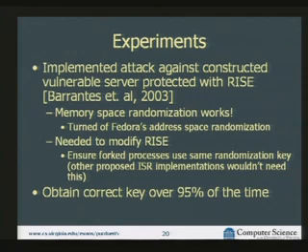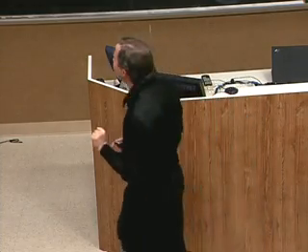The problem is when you fork a process, they'll share the keys for the locations that were already touched, but if the keys for a location haven't been used yet, they won't share the keys after that. So if the place where you're injecting the code is a location that wasn't read before the process forked, then the key there might be different from the key that another child has.